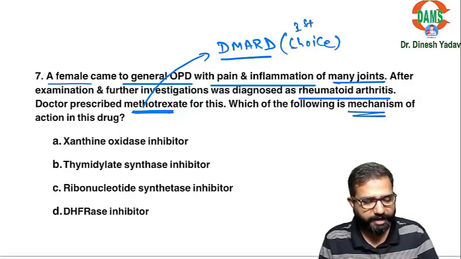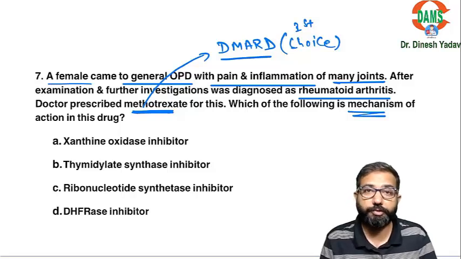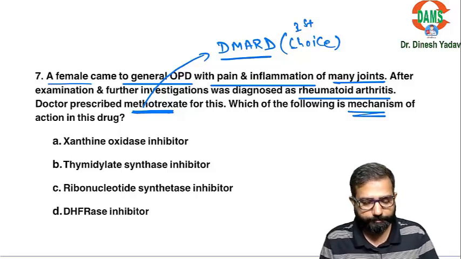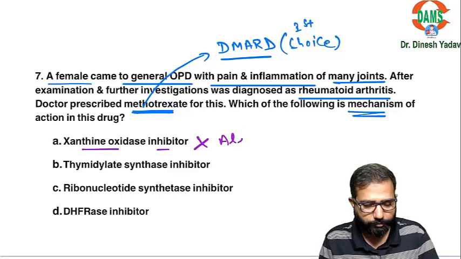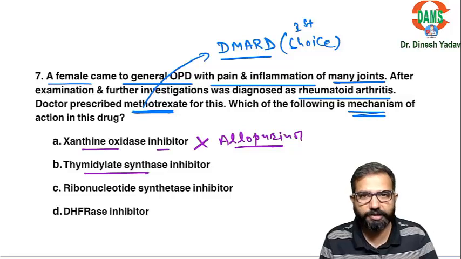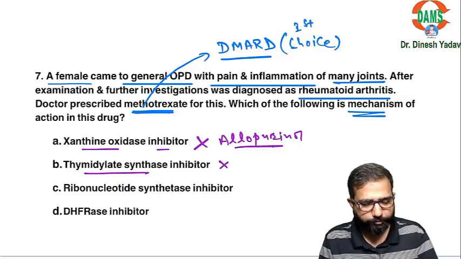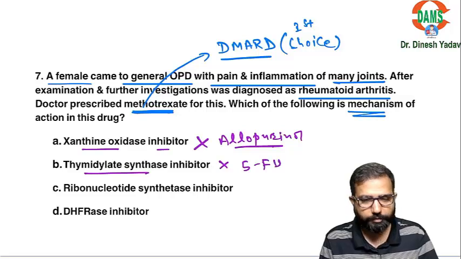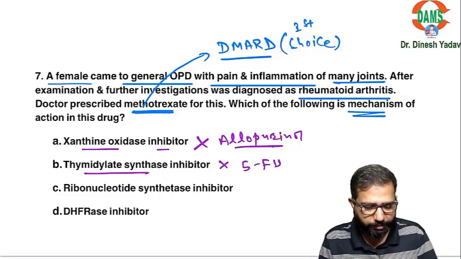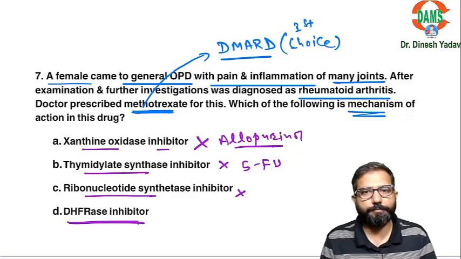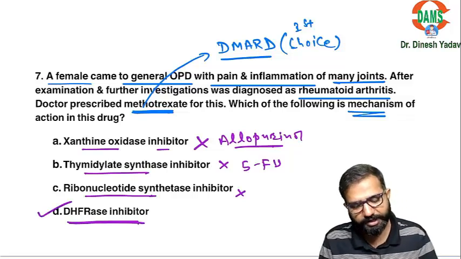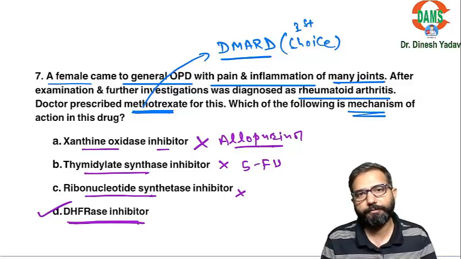Which of the following is the mechanism of action of this DMARD, methotrexate? Options are xanthine oxidase inhibitor. No, that is for allopurinol, not for this. Thymidylate synthase enzyme inhibition. No, that is for 5-fluorouracil. Ribonucleotide synthase inhibitor. No. These are DNA RNA inhibitors. DHFRase inhibitors. Yes. DHFRase inhibitor, dihydrofolate reductase enzyme inhibitor.